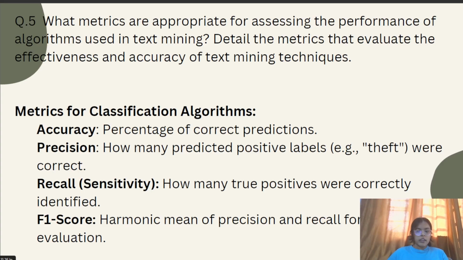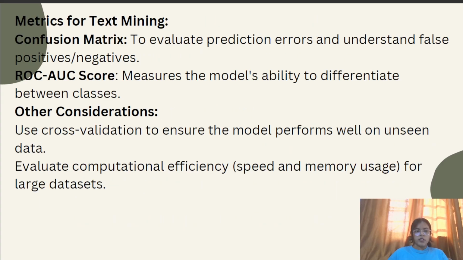Precision is how many predicted positive labels were correct, and recall is how many true positives were correctly identified. F1 score is the harmonic mean of precision and recall for balanced evaluation. Metrics for text mining: confusion matrix and ROC-AUC score. The confusion matrix is to evaluate prediction errors and understand false negatives and false positives. ROC-AUC measures the model's ability to differentiate between classes.